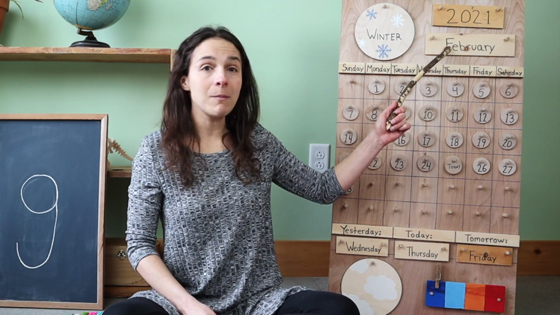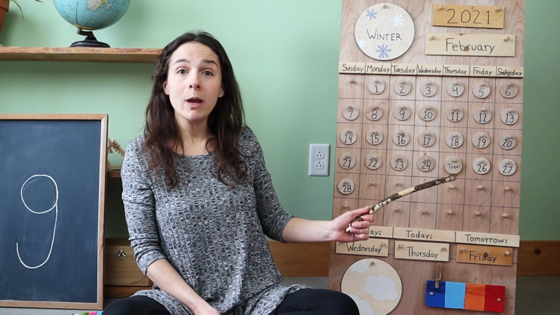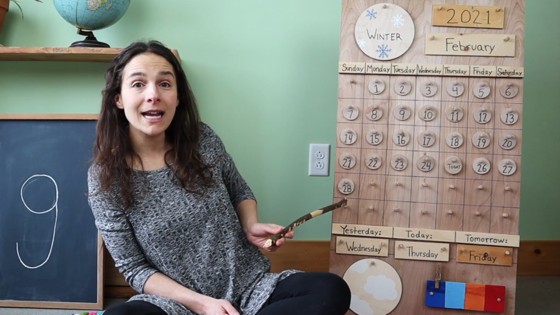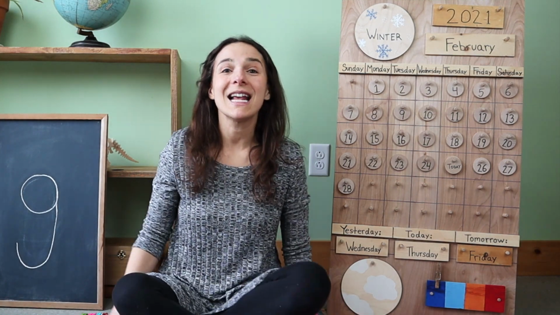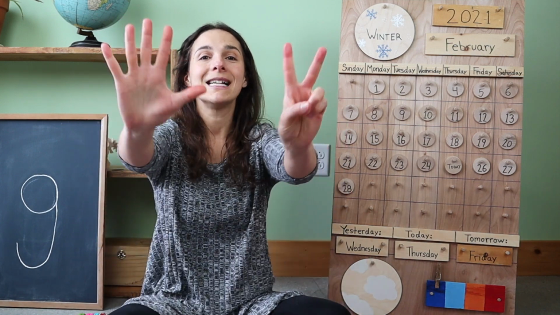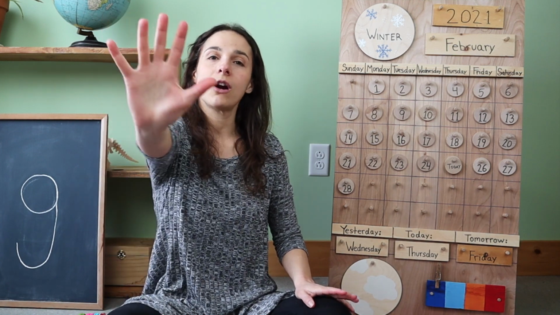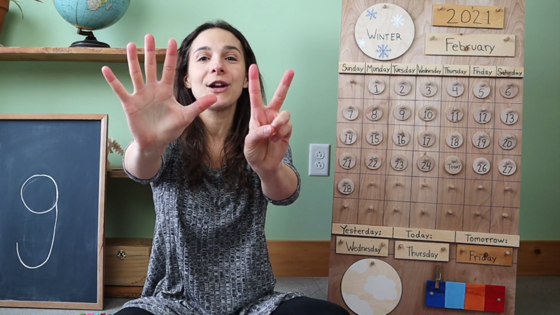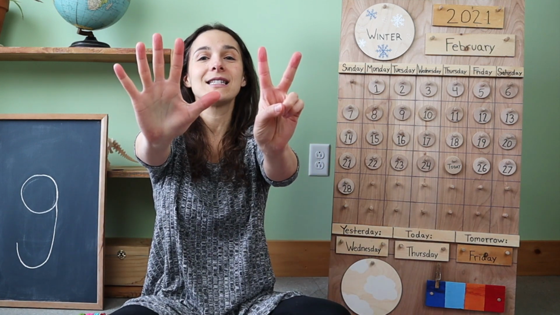So after February will come the month of March. And look at this. We only have 1, 2, 3 more days left until the month of March. All right, friends, it's time to move on to the days of the week. Now, when we sing the song, we hold up 7 fingers like this because we have 7 days in the week. So let's start off with one hand. One hand has 5 fingers, but we need 2 more fingers to make 7. There we go. 7 fingers for the 7 days of the week.